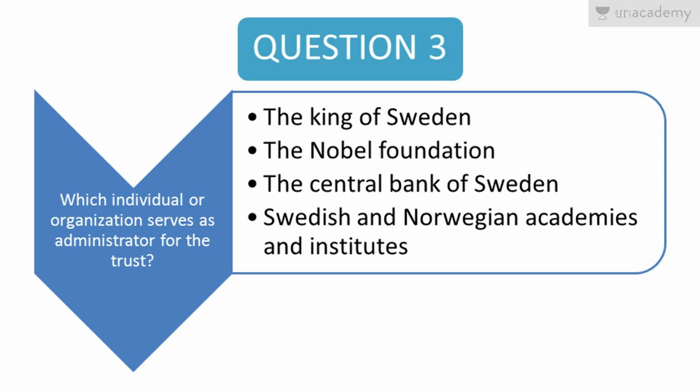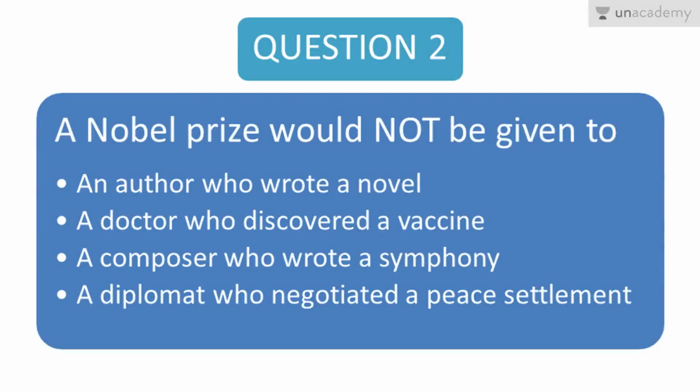So let's move on to question number 3, the final question. Which individual or organization serves as administrator for the trust? A. The King of Sweden, B. The Nobel Foundation, C. The Central Bank of Sweden, D. Swedish and Norwegian Academies and Institutes. So let us check out the passage for the answer.